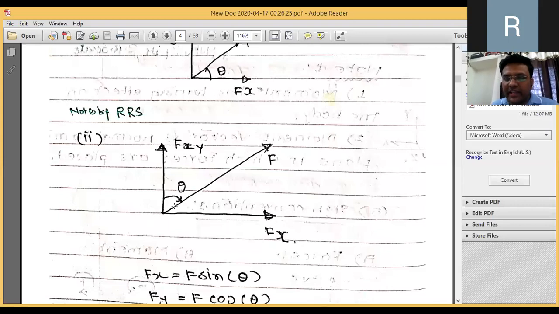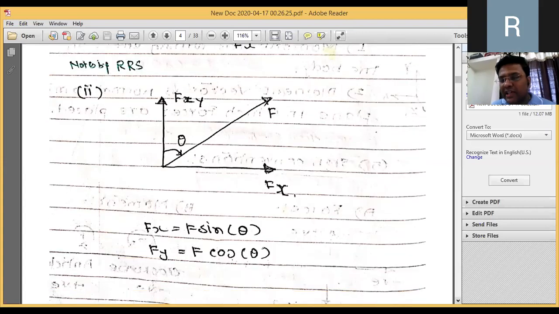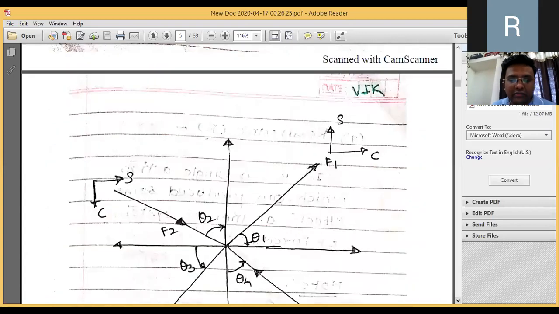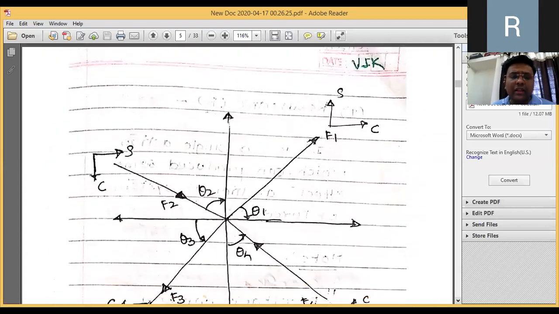You can observe over here, this is the force making an angle of theta with respect to vertical. So if it is making an angle of theta with vertical, the component with which the angle is given is cos. Therefore the fy component becomes cos and the fx component becomes sin. Very simple. The component with which the angle is given is cos and the other component is sin. This is the one thing that needs to be remembered.